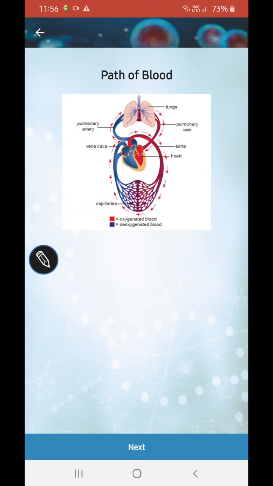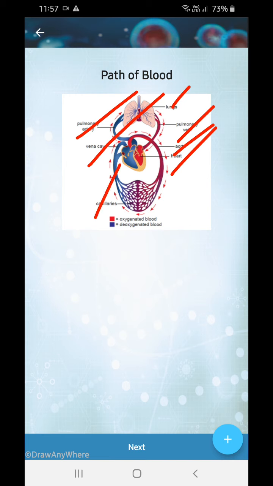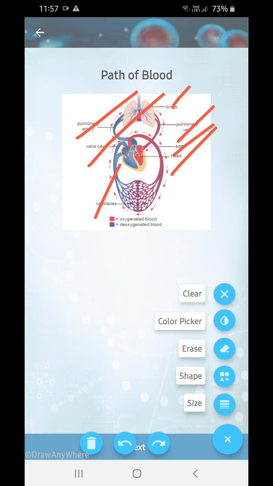Path of the blood. This I have also taught in class 5, 6, every class I am going to teach this, not in 7, they don't have it. So see very carefully. You have the lungs over here, the heart over here, and the body over here. Follow the arrow paths very carefully. I would ask you to take a snapshot in just 3 seconds. 1, 2, 3, over. So the lungs, pulmonary vein, aorta, heart, pulmonary artery, vena cava, and capillaries. This red denotes the oxygenated blood, and deoxygenated blood is denoted by the blue.